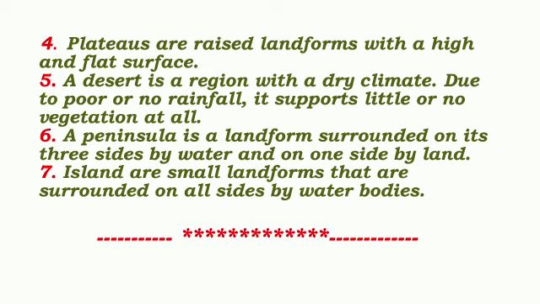A peninsula is a landform surrounded on three sides by water and one side by land. Islands are small landforms that are surrounded on all sides by water bodies. These are the landforms in our India.